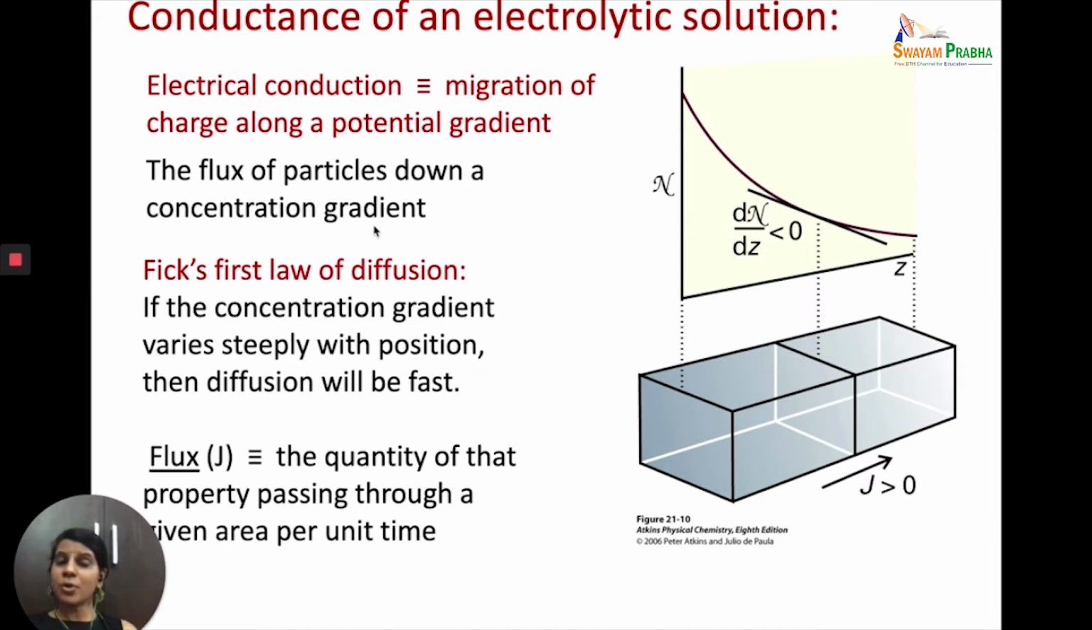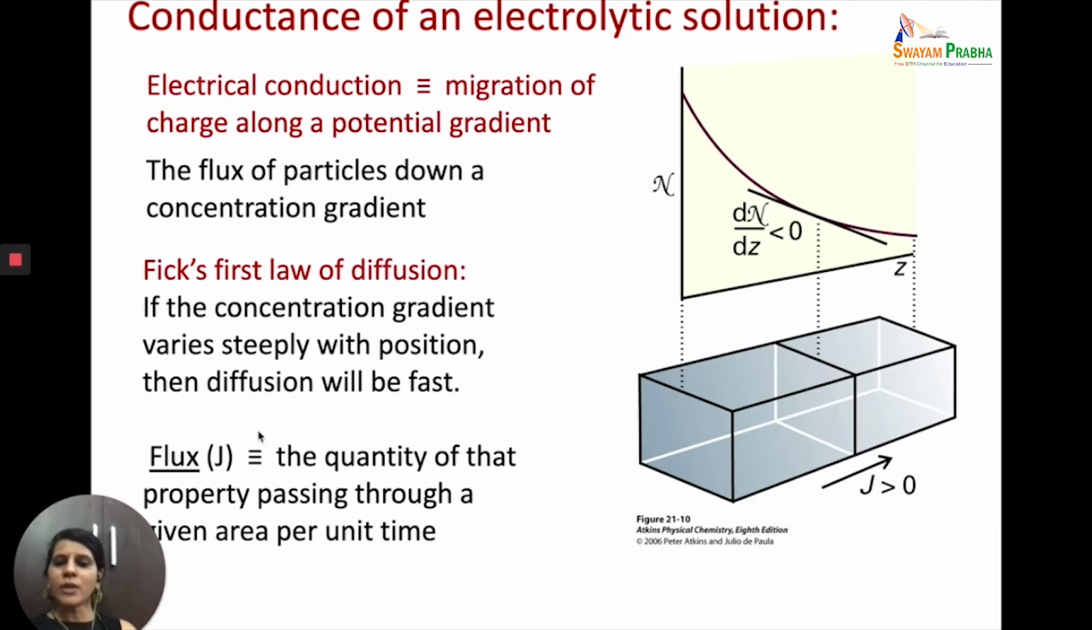Now, which concentration gradient? We are talking about the charges. Now, there is a concentration gradient for the charges. There is more concentration of charges at one place, less concentration of charges at the other place, and there is a movement of charges or the ions from higher concentration to the lower concentration. So this flux of particles down a concentration gradient determines the movement of the ions.